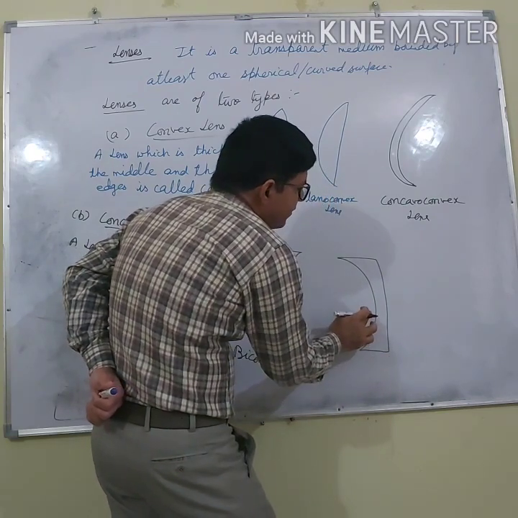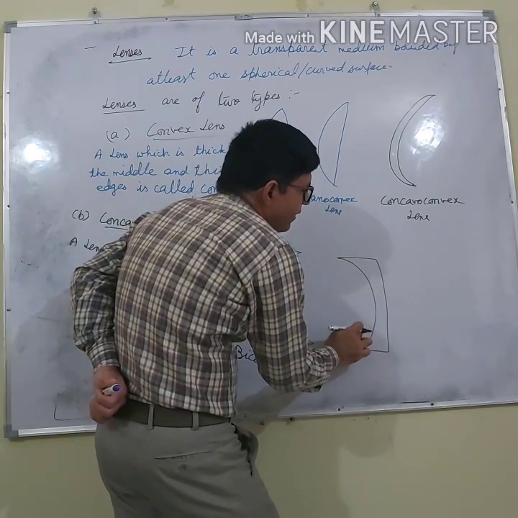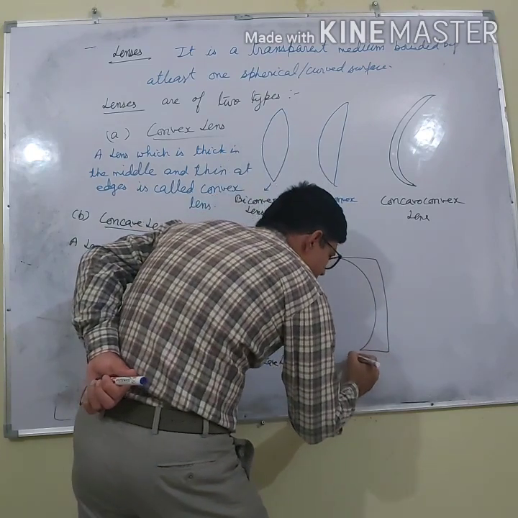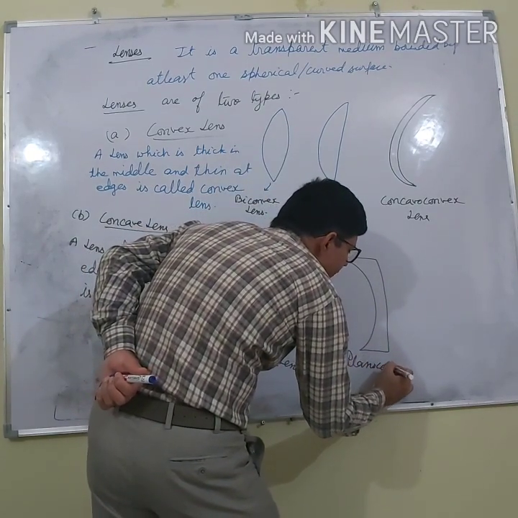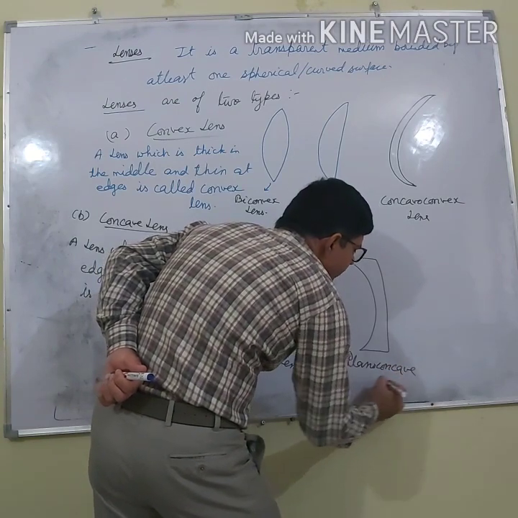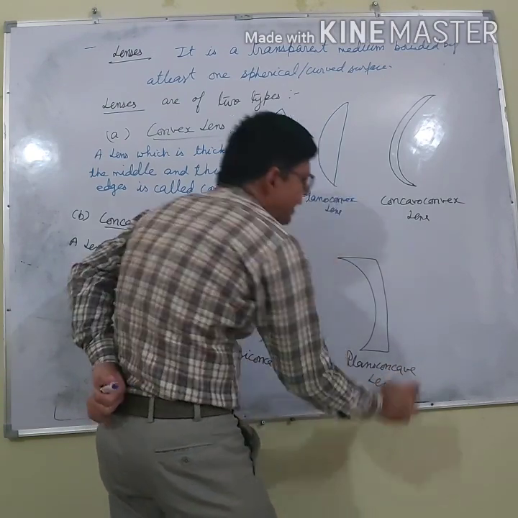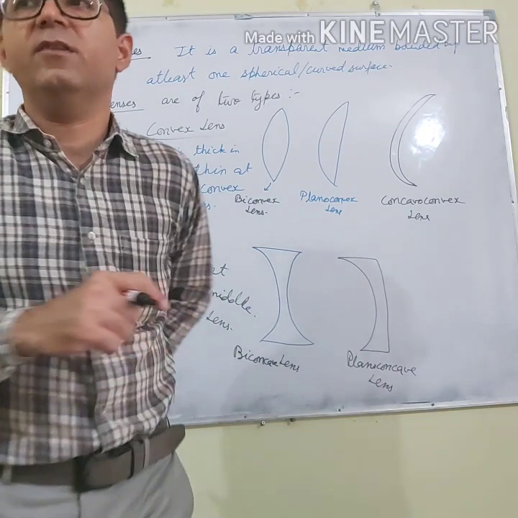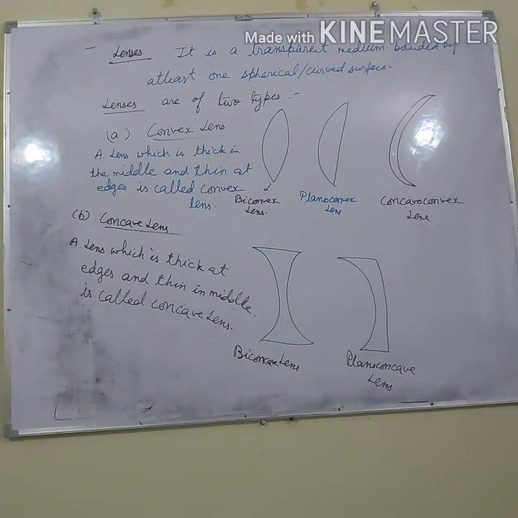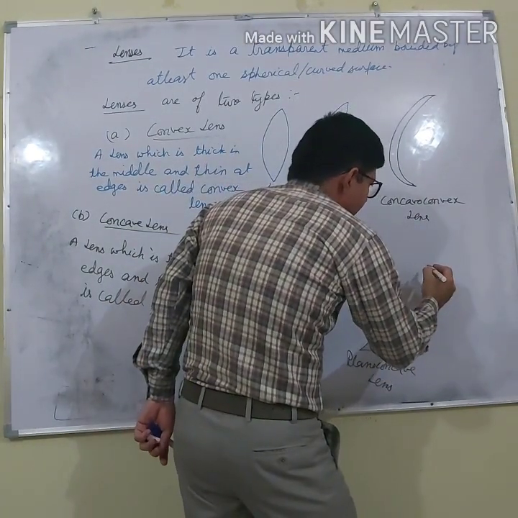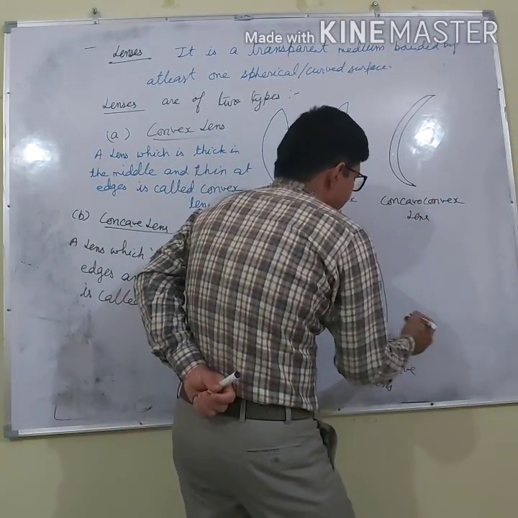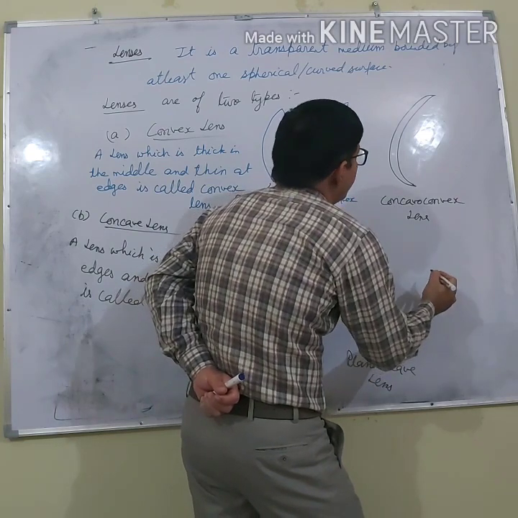And another, if I say that this is, what type of lens is it? There is concave and plane. That is called the plano-concave lens. Why plano-concave? Because one surface is plane and another surface is concave. Plane and concave, a combination of these.